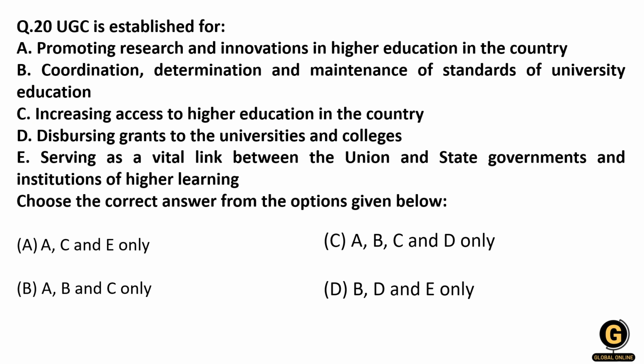The question is, UGC was established for, so they have given us some aims or functions of UGC, and they have asked us which of them are correct. So UGC was established in the year 1945 to oversee the operation of Aligarh Muslim University, Delhi University and Banaras University. And in the year 1956, it became a statutory body by Act of Parliament. So that is the UGC Act 1956.